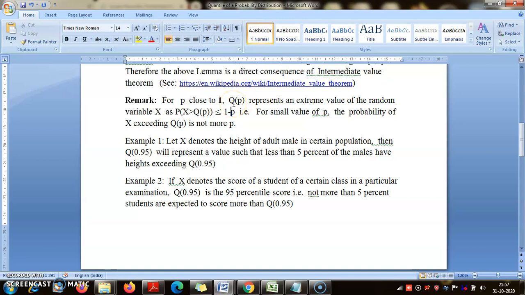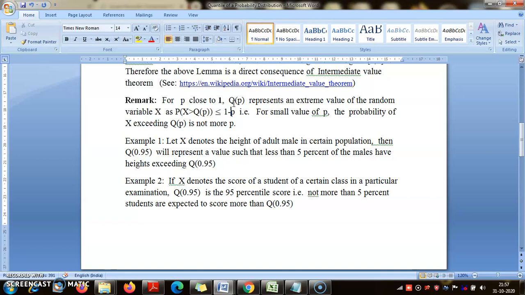So now these numbers have special significance. Here are some examples that I have created. Suppose X denotes the height of an adult male in a certain population. So X is a random variable because it will vary from person to person, and we cannot say with certainty that a certain individual selected at random will have a certain height.